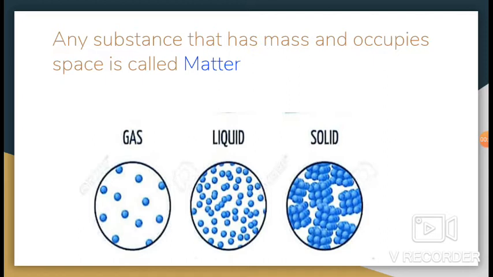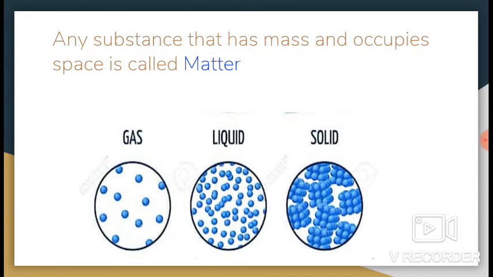Now let's revise the topic matter. The matter is made up of very tiny particles and these particles are so small that we cannot see them with naked eyes. It has been observed that matter exists in nature in different forms.